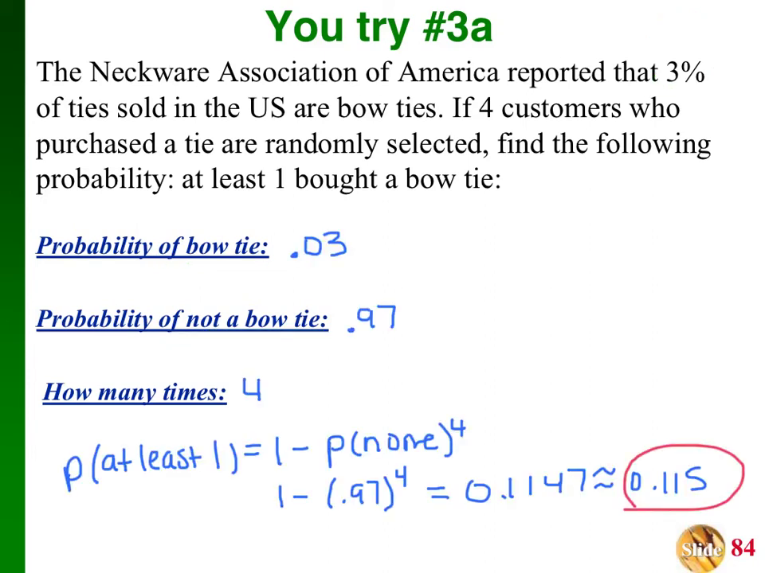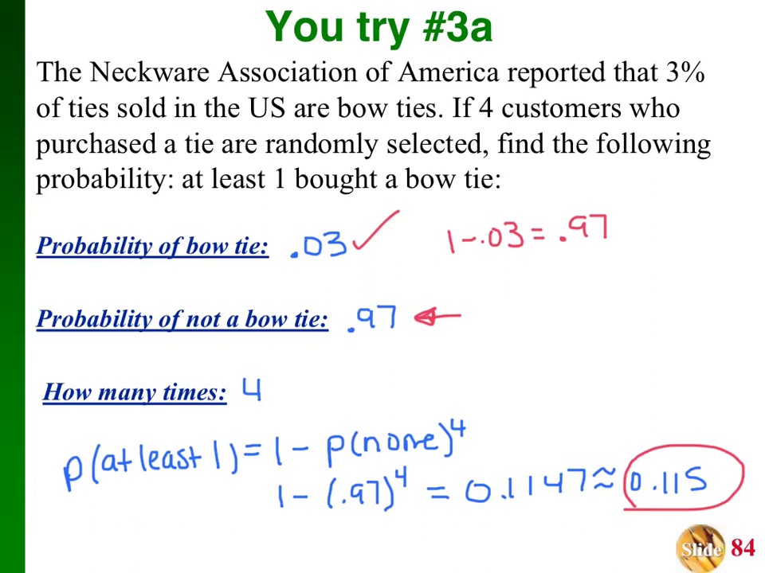Okay, there we go. The probability of a bow tie would be 0.03. The probability of not a bow tie, how did I get 0.97? 1 minus 0.03. That gives me its complement, 0.97. How many times am I picking? I'm picking 4 times. So find the probability of at least one: 1 minus p of none to the 4th power. So none would be 0.97, and we raise that to the 4th power.